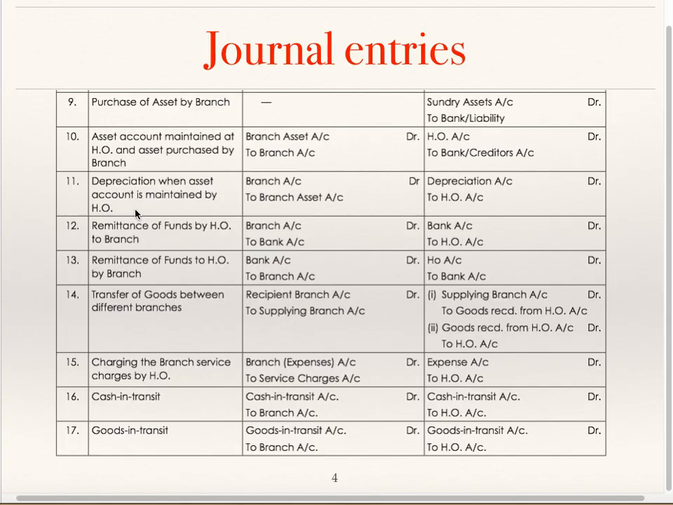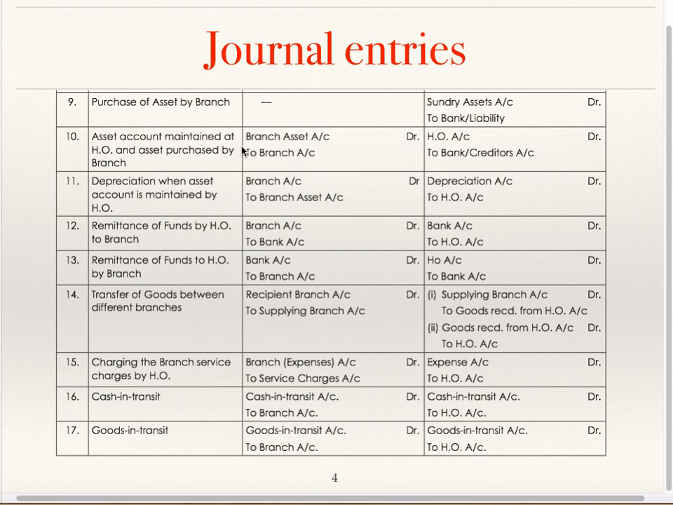Depreciation, where the asset account is maintained by head office. If the asset account is maintained by head office and you are supposed to provide depreciation for the asset, then in the books of head office, the entry will be branch account debit to branch asset. It will not show it as depreciation because it is depreciation on branch asset.